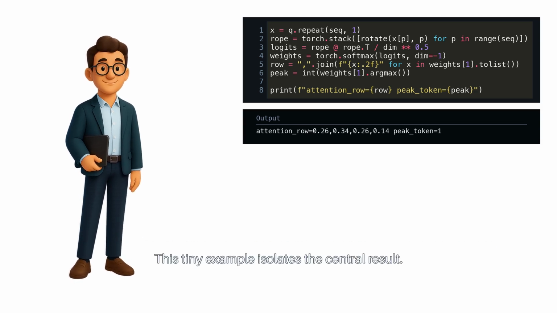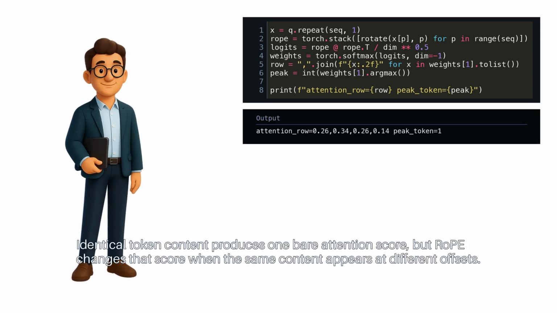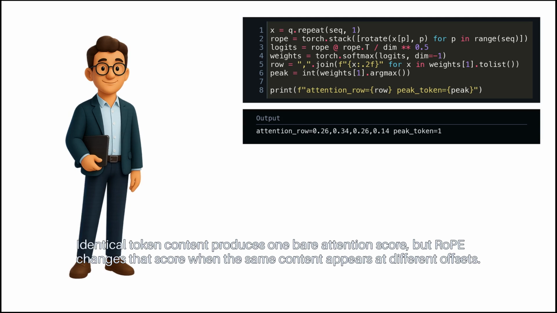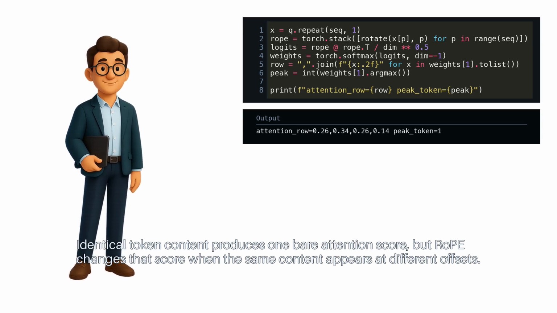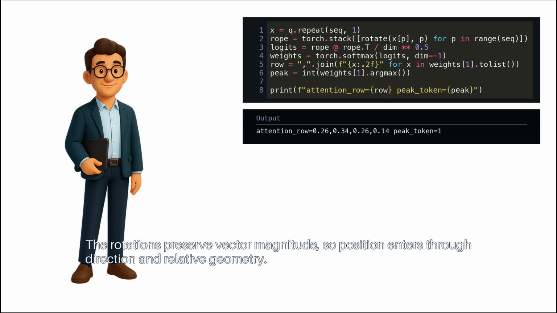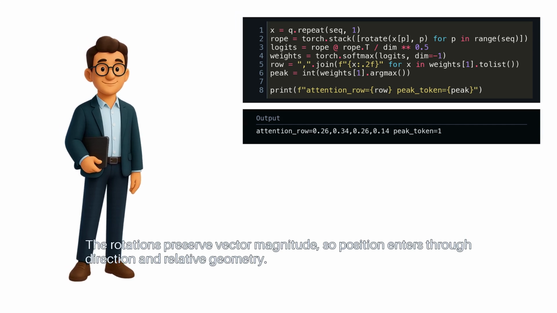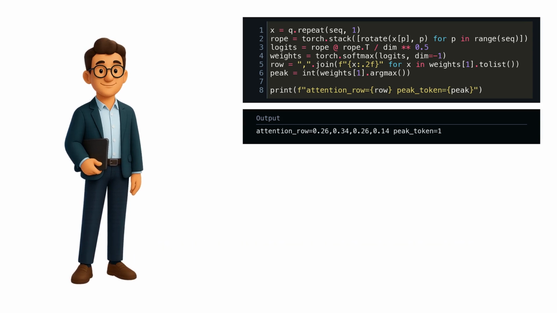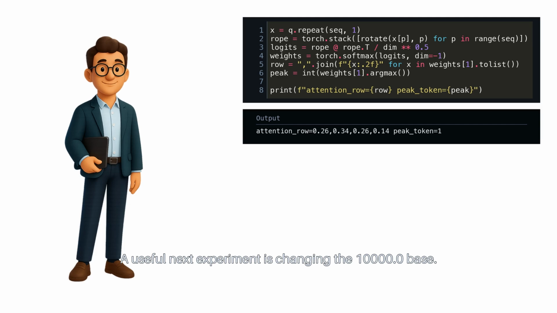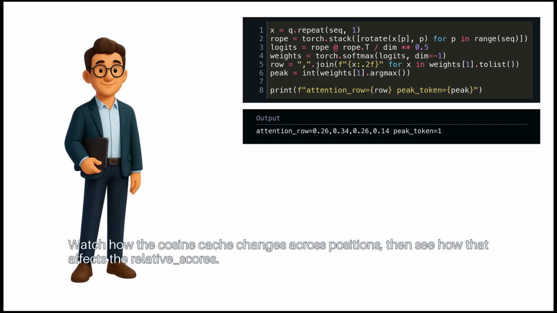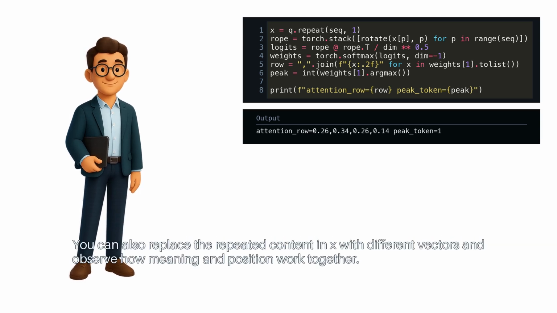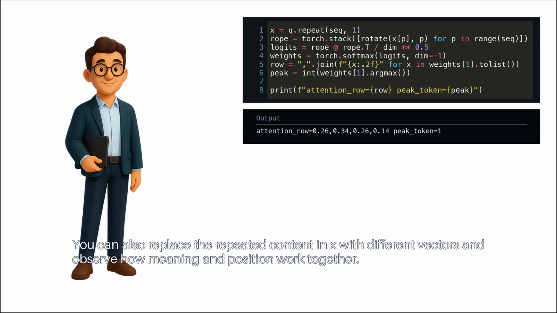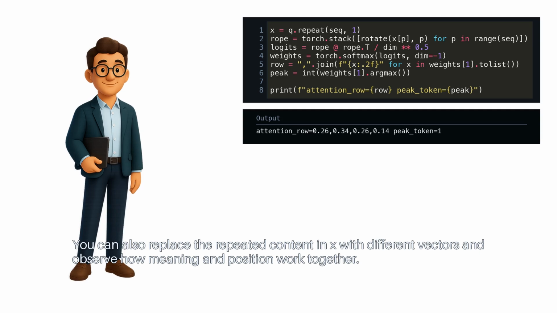This tiny example isolates the central result. Identical token content produces one bare attention score, but RoPE changes that score when the same content appears at different offsets. The rotations preserve vector magnitude, so position enters through direction and relative geometry. A useful next experiment is changing the 10,000.0 base. Watch how the cosine cache changes across positions. Then see how that affects the relative scores. You can also replace the repeated content in X with different vectors and observe how meaning and position work together.